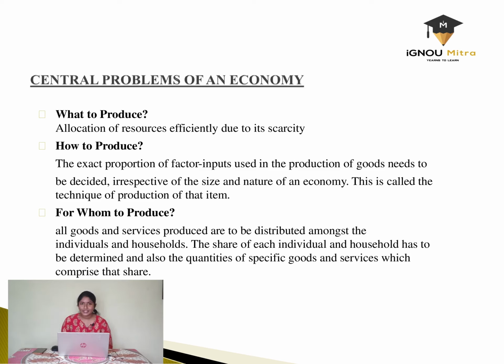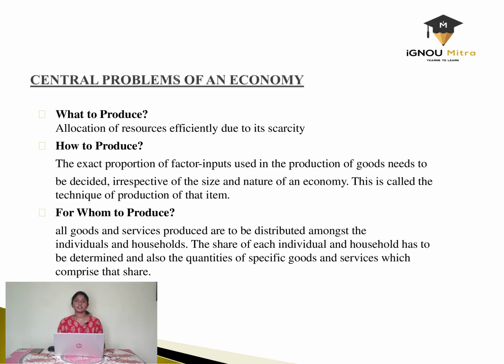The third important question to discuss is for whom to produce. All goods and services produced in an economy must be distributed among the individuals and the households. The share of each individual and household has to be determined, and also the quantities of specific goods and services which comprise that share. For example, luxurious goods will be preferred by particular individuals, but at the same time necessity goods will be preferred by all individuals or all households irrespectively. So the production must be in such a way that the resources or the products are adequately distributed among the households and the individuals.